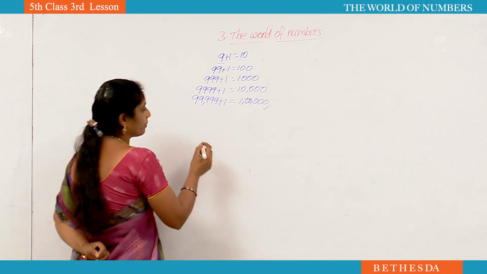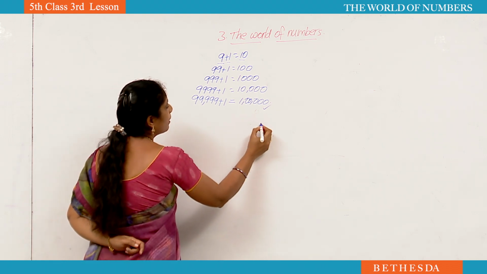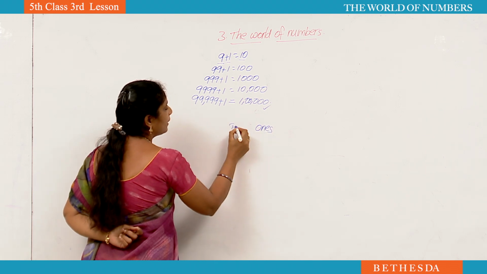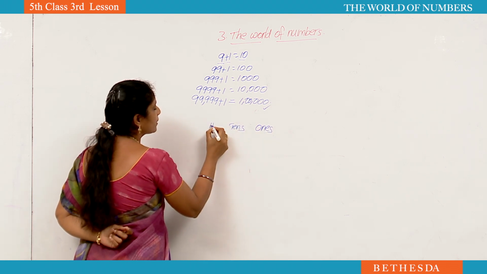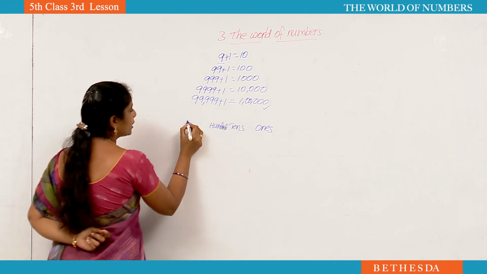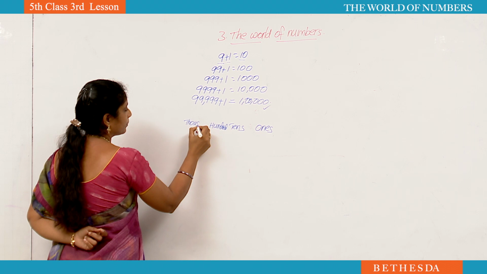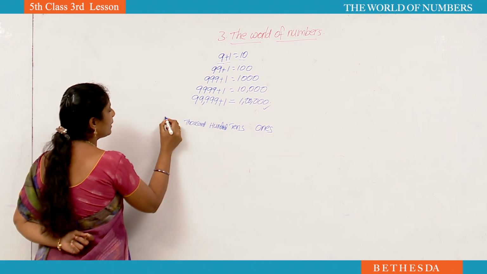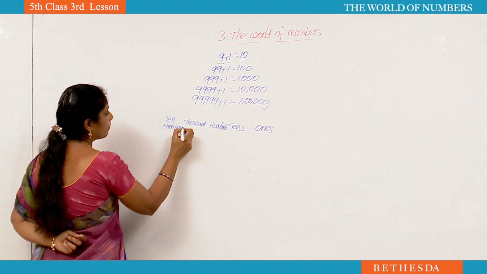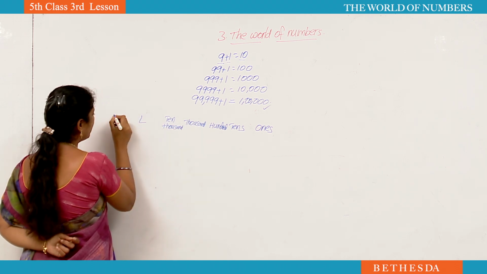Indian number system. In our Indian number system, place values will be like this. First, ones place, tens, hundreds place, thousands place, 10,000, lakh, 10 lakhs.